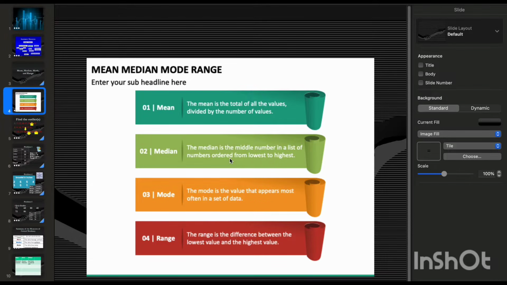We were able to understand this from class 8. The mean is the total of all the values divided by the number of values, whereas the median is the middle number in a list of numbers ordered from lowest to highest. And the mode is the value that appears most often in a set of data. So this is clear, we know this already. In this video, we will learn how they use this in real life.